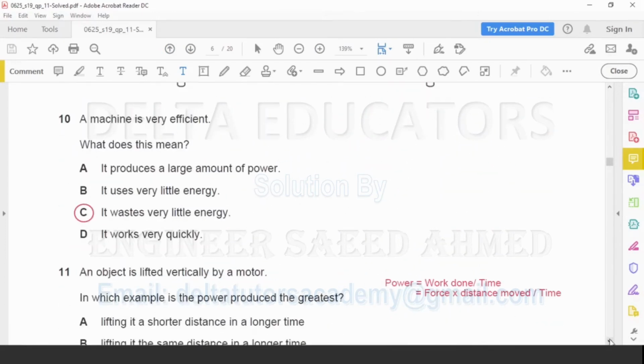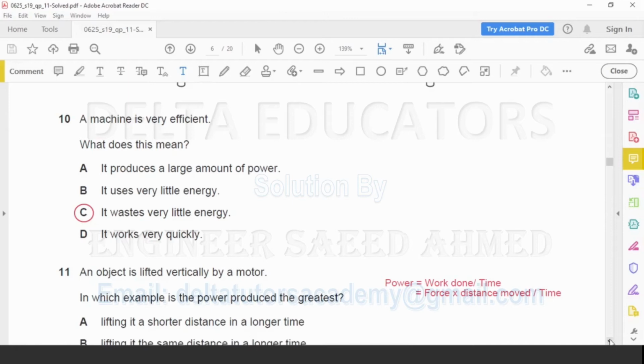Question number 10. A machine is very efficient. What does this mean? Efficiency is a ratio of output over input. So where the output is more and input is less, it will be called more efficient. In other words, we can say the efficiency will be more where the wasted energy is less. Now we check the options.